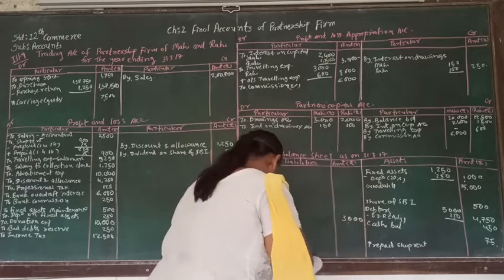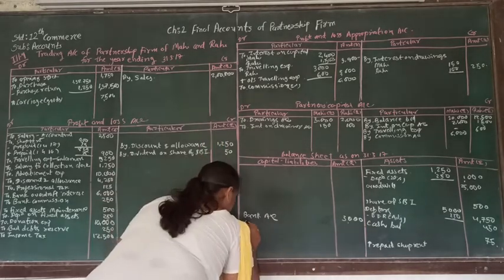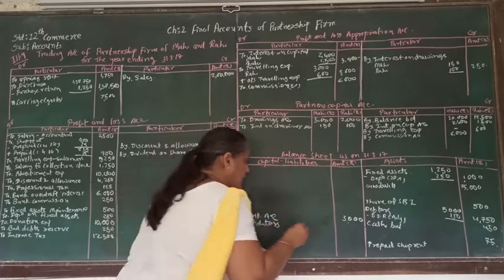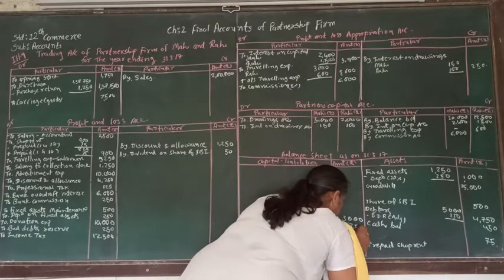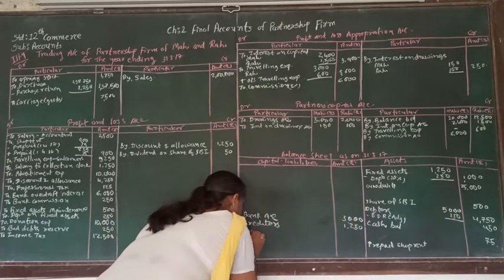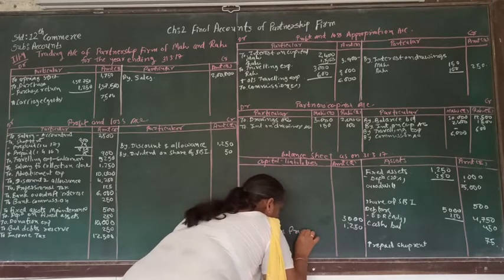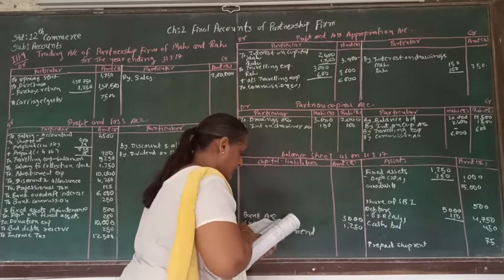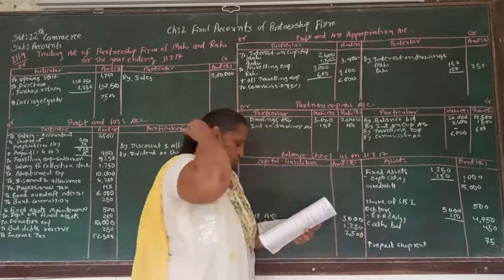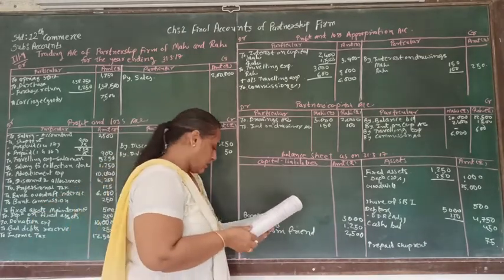Afterwards another account is of creditors. Creditors is of 1,250. Then another account is loan from friend, and it is 2,500. And here again adjustment number 4 is telling us that rupees 50 interest outstanding on loan of friend.